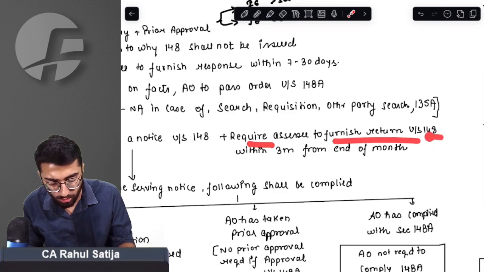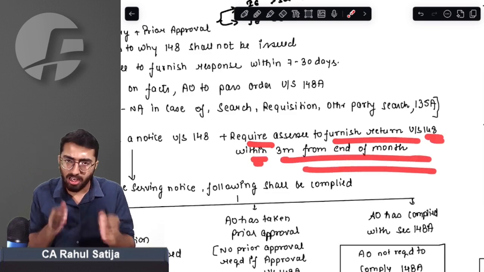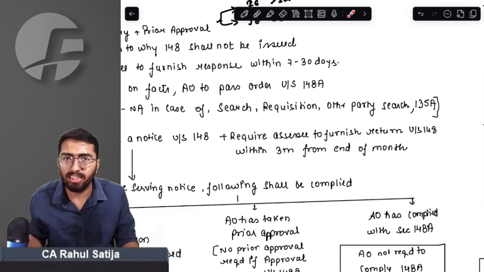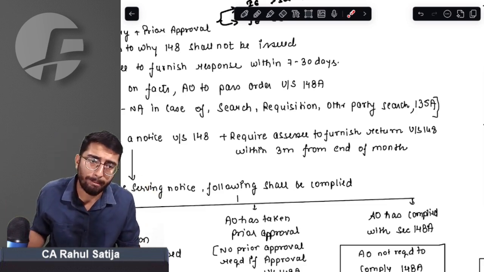How much time is given to us to file the return? It is 3 months from the end of the month. We are given notice and requested to file return from the end of that month. In 3 months, we have to file the return. This is so the case.